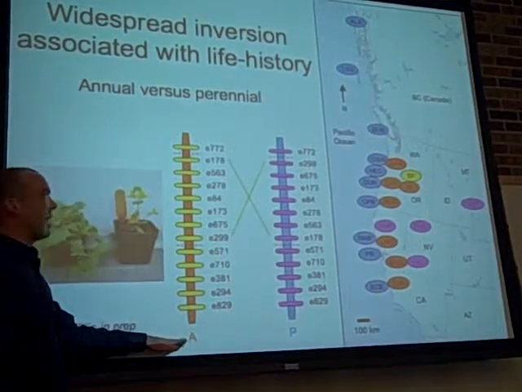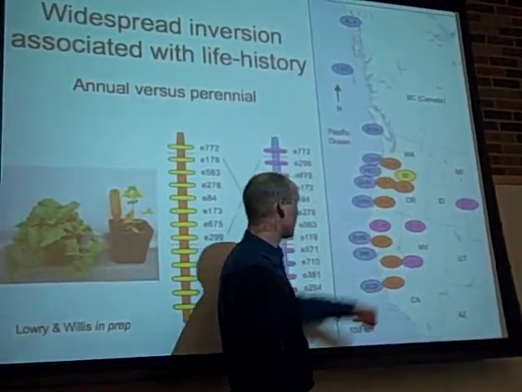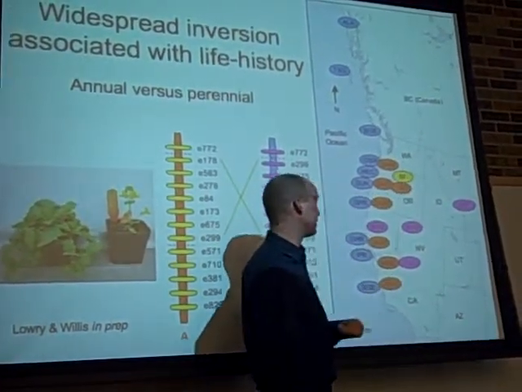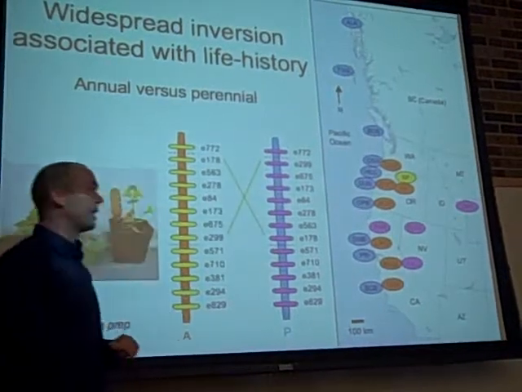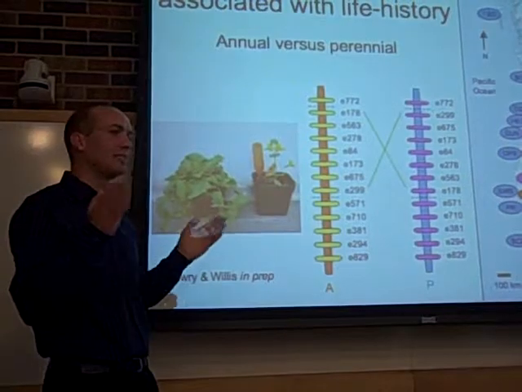The A type, the annual type, was in these orange annual populations, and also in a selfer population that's closely related to Mimulus guttatus. But the really interesting thing to me was, wow, these things are fixed between habitats. This is really exciting.